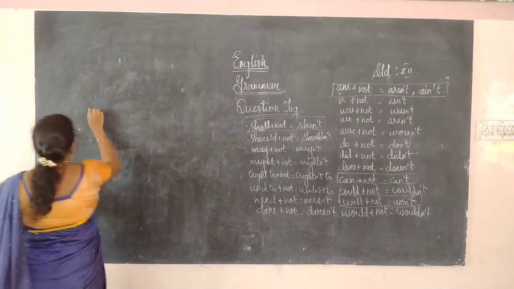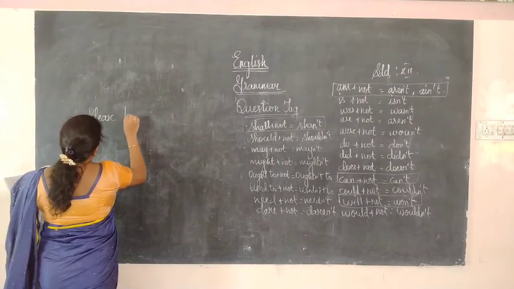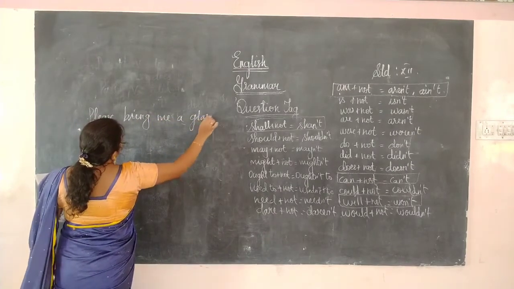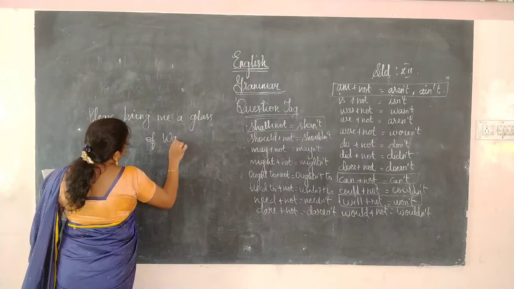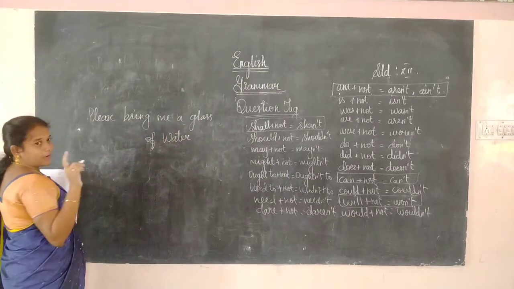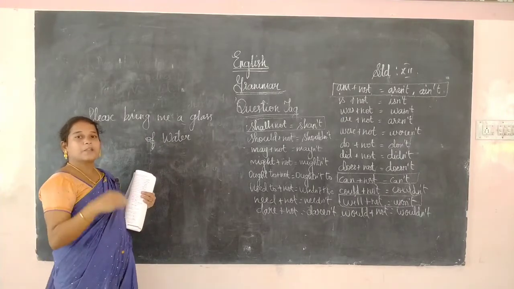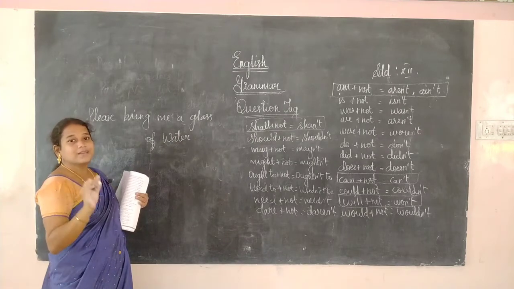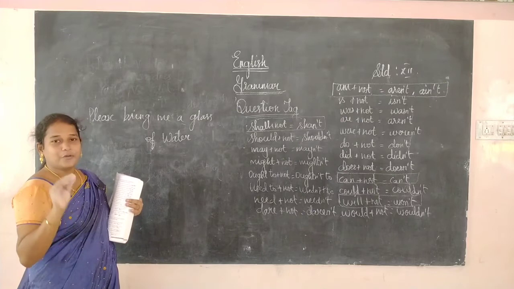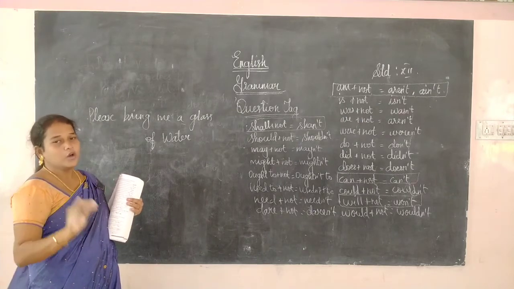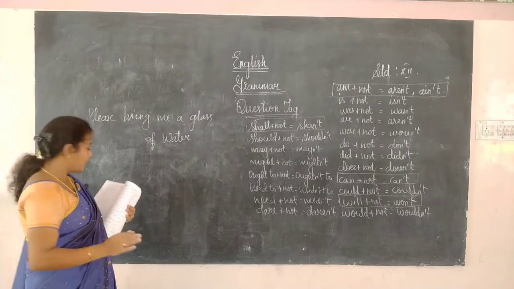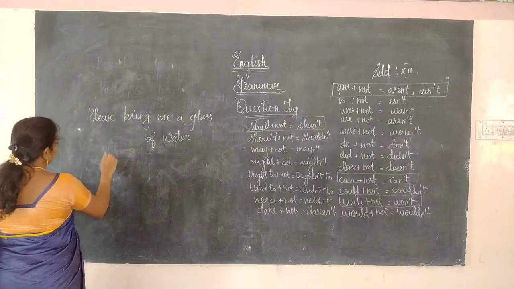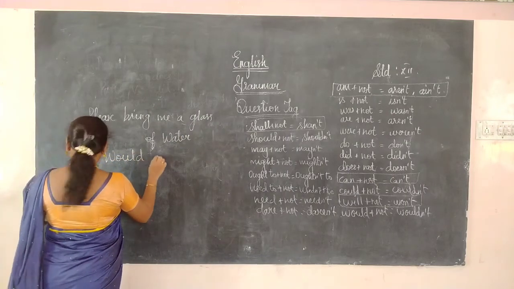"Please bring me a glass of water." Okay, this is in the imperative form. That's why I told you, if the sentence is in the form of an imperative or command, the you is already hidden there. And see, it is in the form of a request, so we have to select will or would. And you is already there in hidden form. How will you write it? If it is more polite, "Please give me a glass of water," we will use would. Would you?